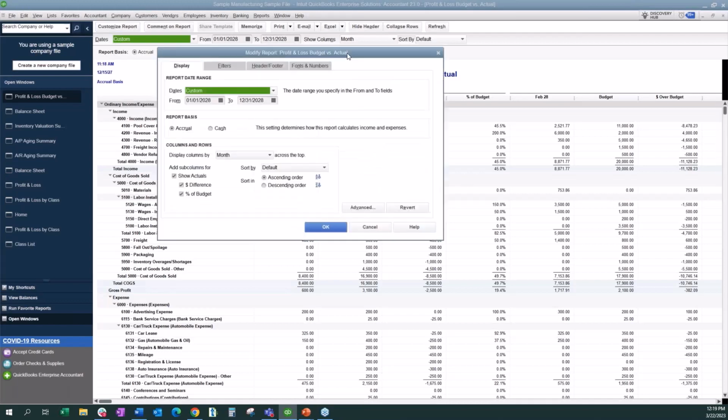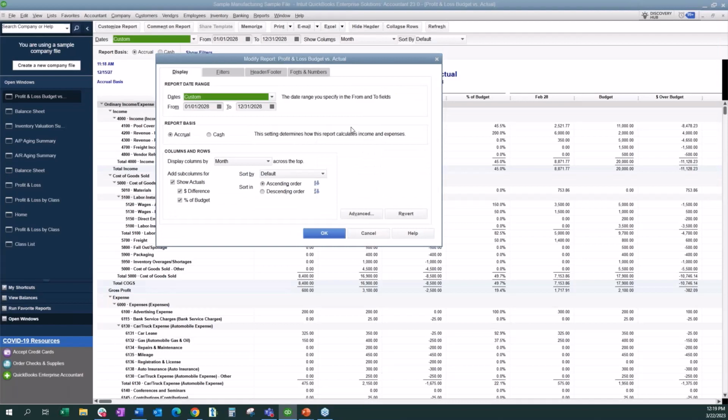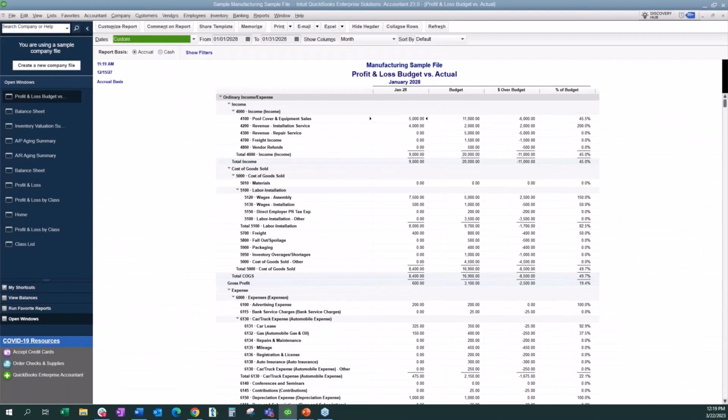So right now, the standard setup is it showing it per year, but I can absolutely say, show me just for the month. So if I do this, and I can say, show me for the month, if I don't want my differences, I don't have to have that. So now what I'm showing is just for the month that I'm closing, what it looks like.